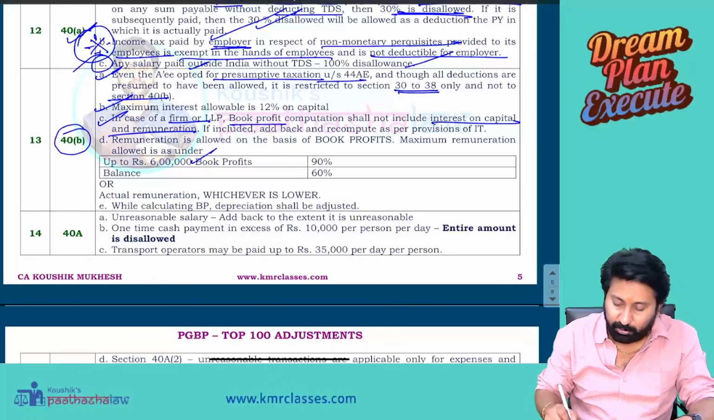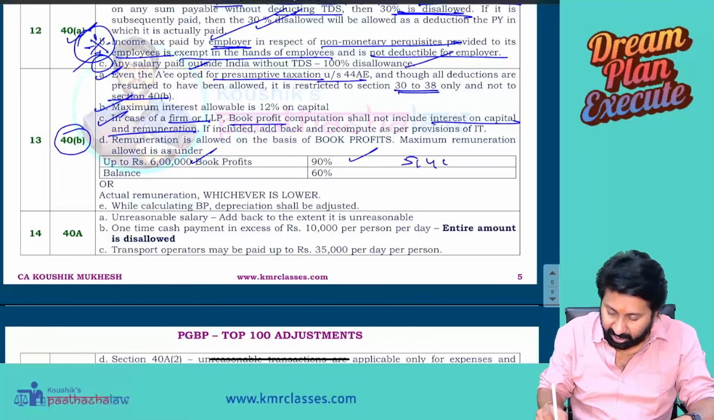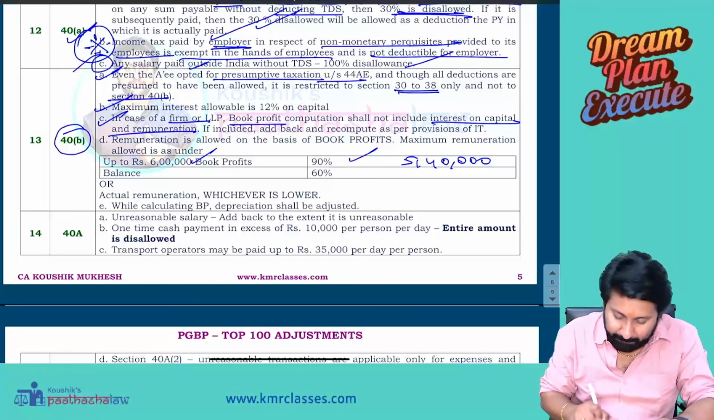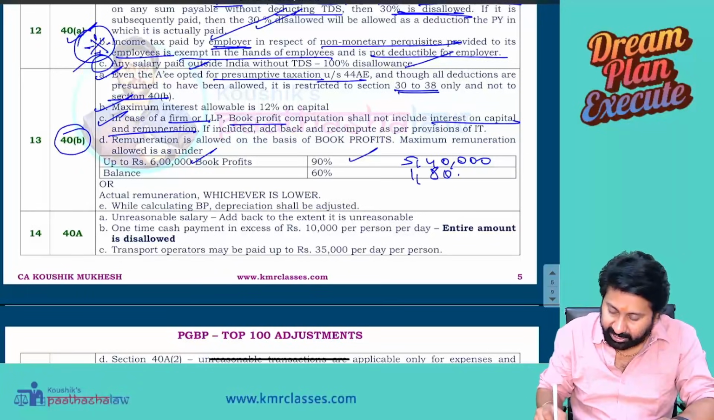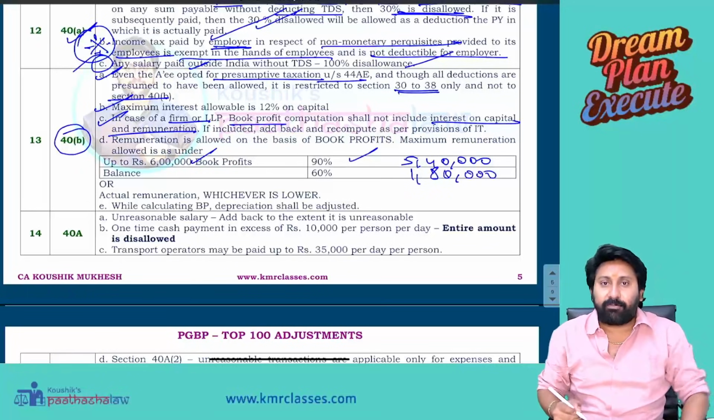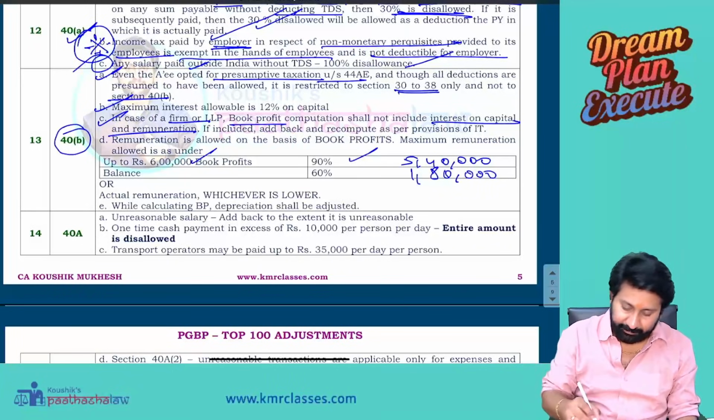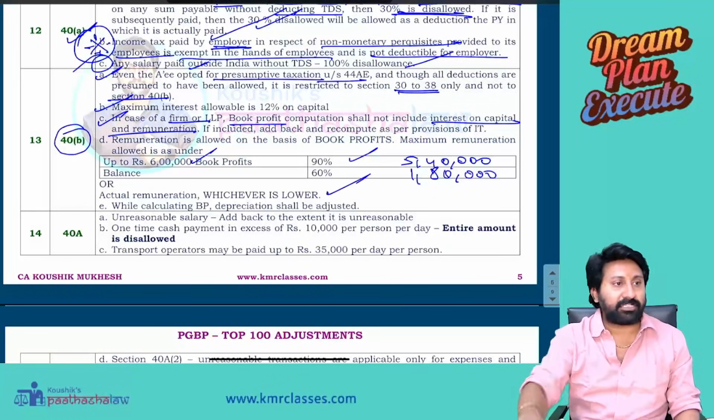Up to 6 lakh of book profits, 90% is allowed, which comes to 5 lakh 40,000. For the balance, for example, if 9 lakhs is the profit, the balance is 3 lakh, at 60%, which is 1 lakh 80,000. So totally 7 lakh 20,000 will be allowed as a deduction. Like that you need to understand. Or actual remuneration, whichever is lower.